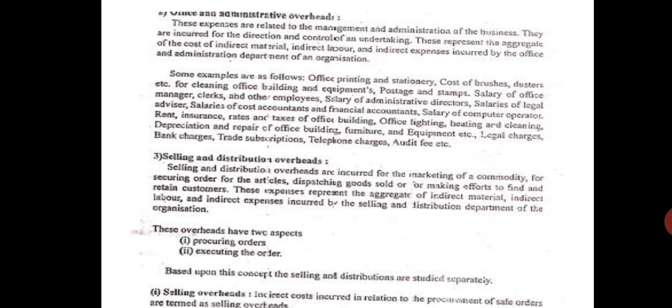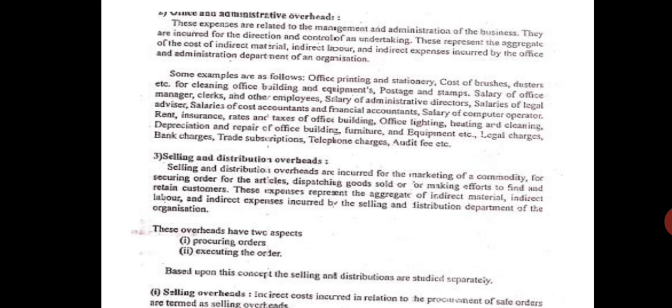Because if the building you take up, our factory is in Madgaon and office is in Bangalore, so you have to take the office on rent. Then insurance, rates and taxes of the office building, office lighting, electrical charges, cleaning charges, depreciation and repair of office building, furniture, equipment, legal charges, bank charges, trade subscription, telephone charges, audit fees.